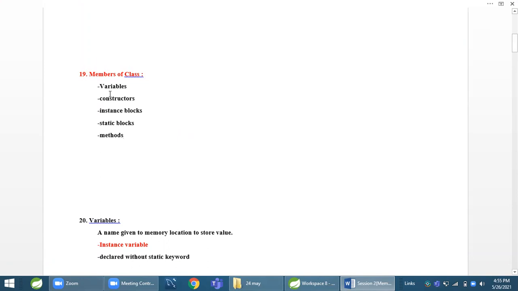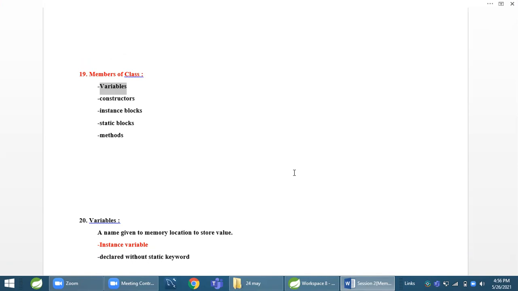Members of a class are variables, constructors, blocks, and methods. Out of these, first we will see variables. A variable is a name given to a memory location to store some value which we need in our program to do some operations. There are two types of variables, instance variable and static variable. When I declare a variable without the static keyword, that is called an instance variable. When I declare a variable with the static keyword, that is called a static variable.